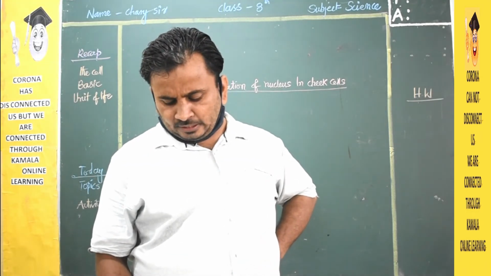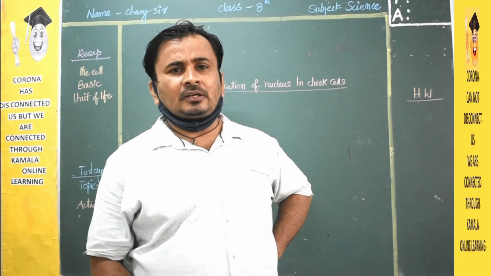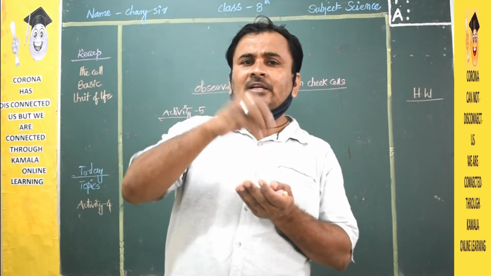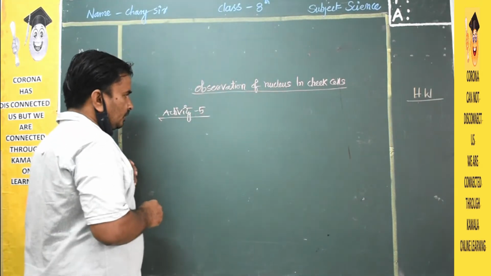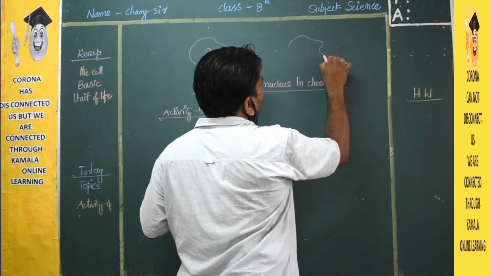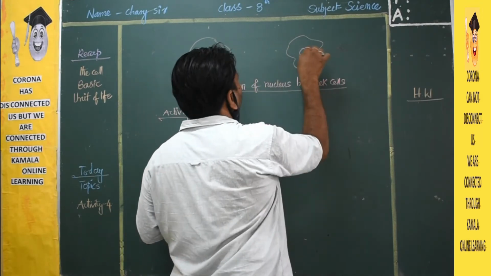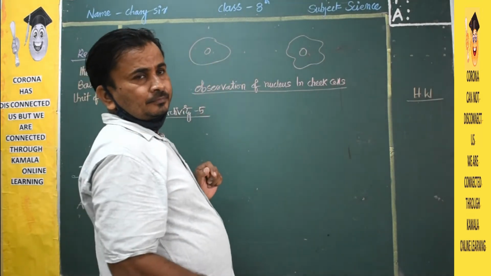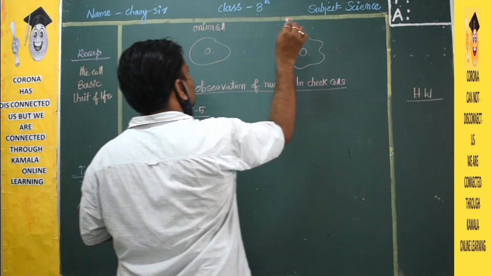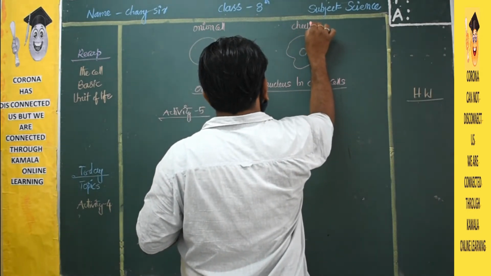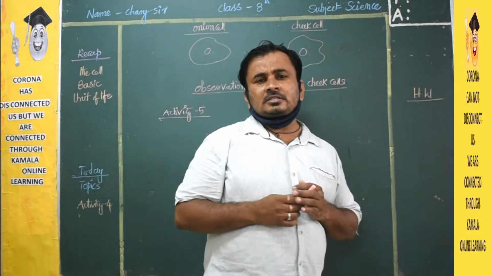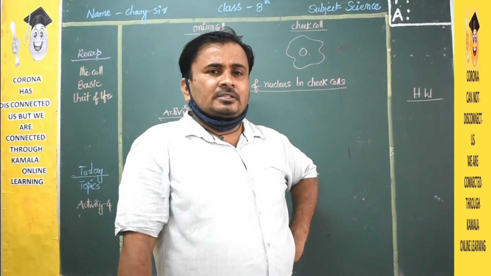Next. They are located in the center of the cell, in both the onion peel cell and the cheek cell. Yes or no? If you see the two cells, this is the onion peel cell and this one is the cheek cell. Just see, the nucleus is in the center of the cell in both.